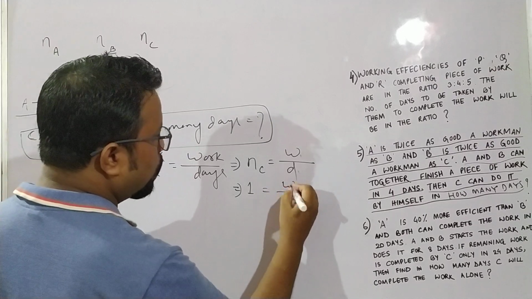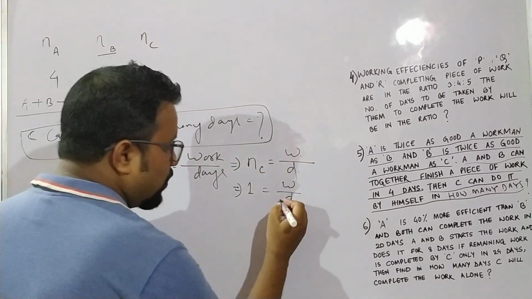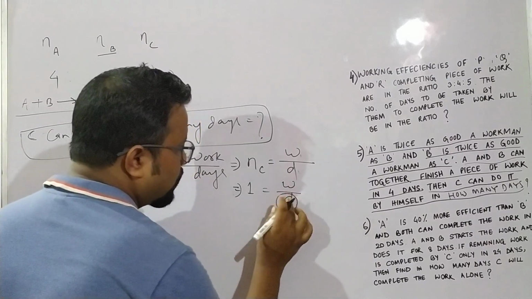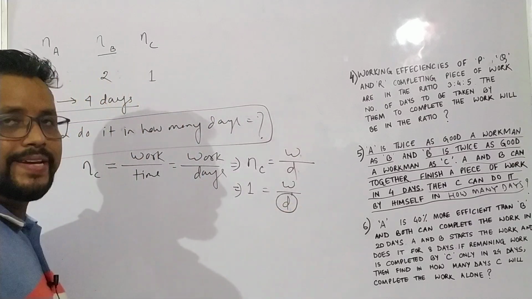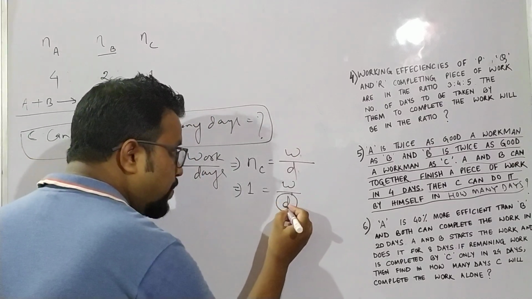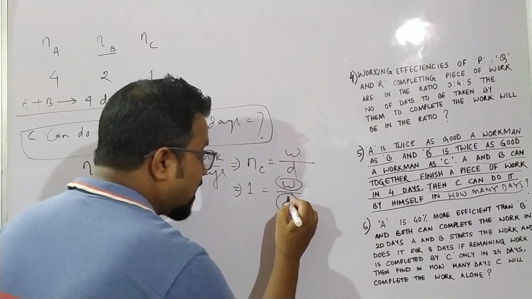So 1 is equal to W by D. And in the question, they are asking us to calculate this D, the number of days. The number of days can be calculated if I know W. If we know W, then D can be calculated.